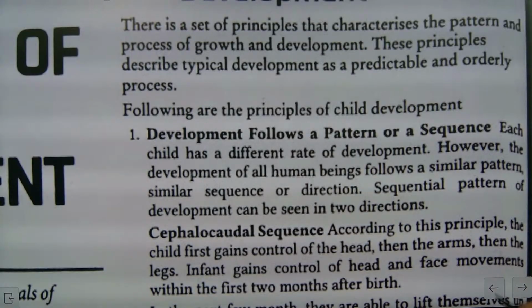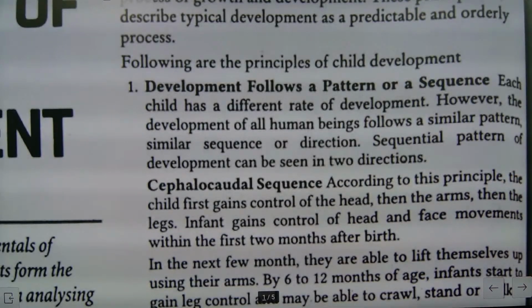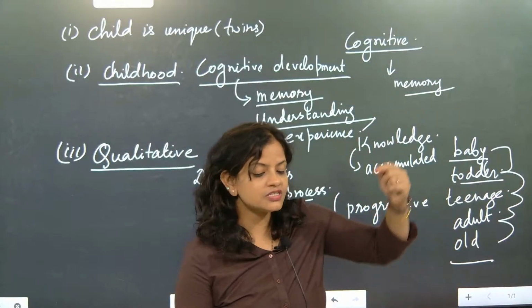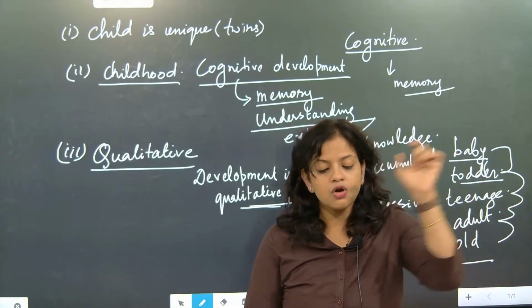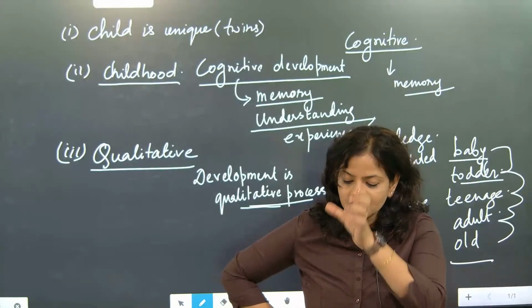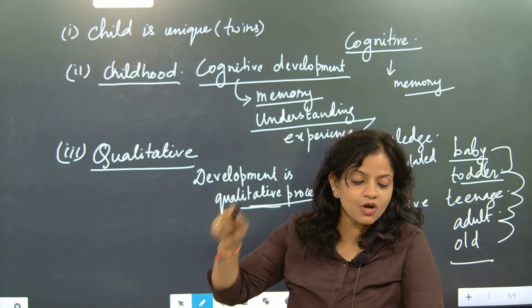You people are responding. There is a set of principles that characterizes the pattern and process of growth and development. Development follows a pattern or a sequence. Now we are going to talk about some of the principles of development. Till now, the first part we studied was the concept of child.